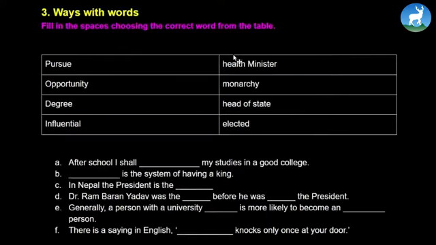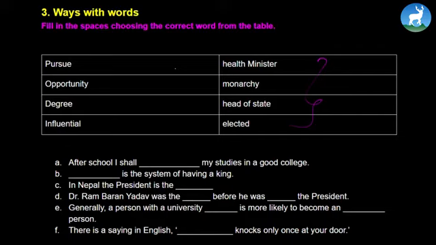Again, you can take a couple of minutes to do this exercise. The options are given right here. From these options, you'll have to fill in the blanks. Fill in the spaces choosing the correct word from the table. After getting two minutes in the class, you can then check the answers.